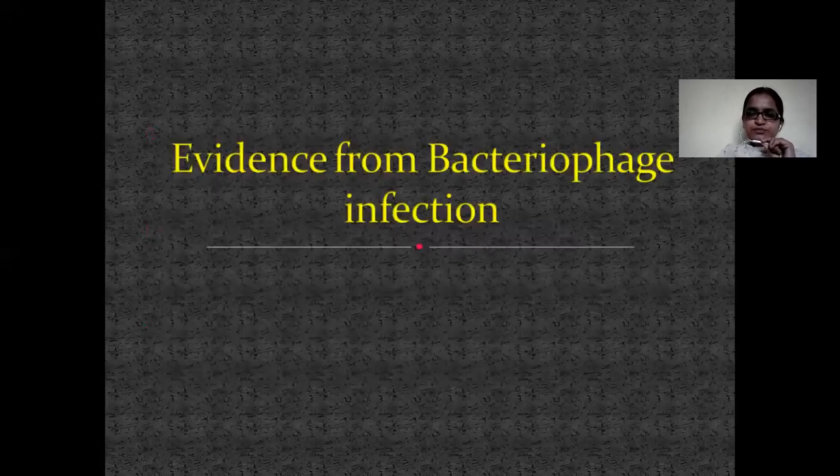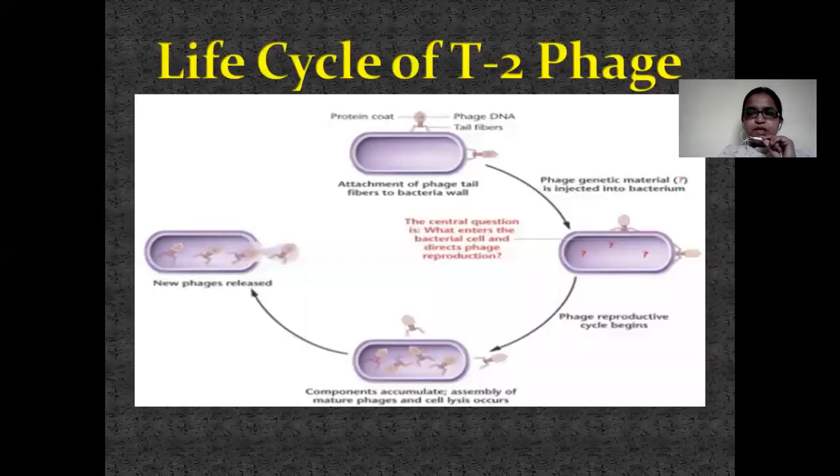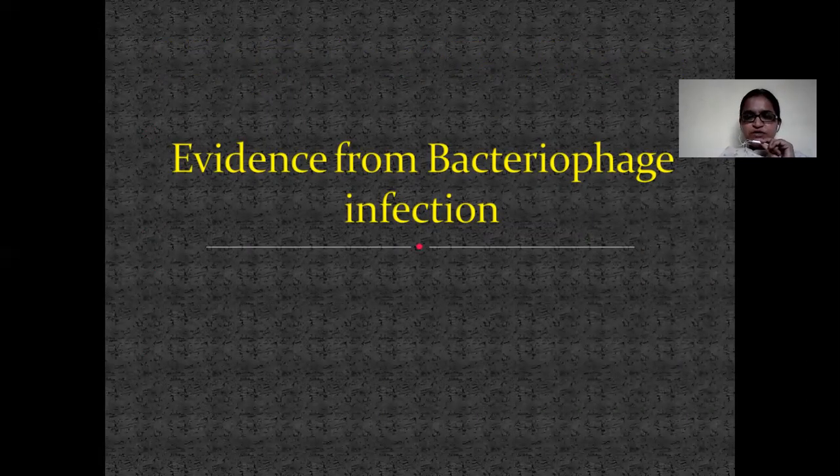This was the evidence from conjugation, and the next evidence is from bacteriophage infection. First we have to understand what a bacteriophage is. A bacteriophage is a virus which infects bacteria. It has the ability to infect bacteria. That is why it is called a bacteriophage.